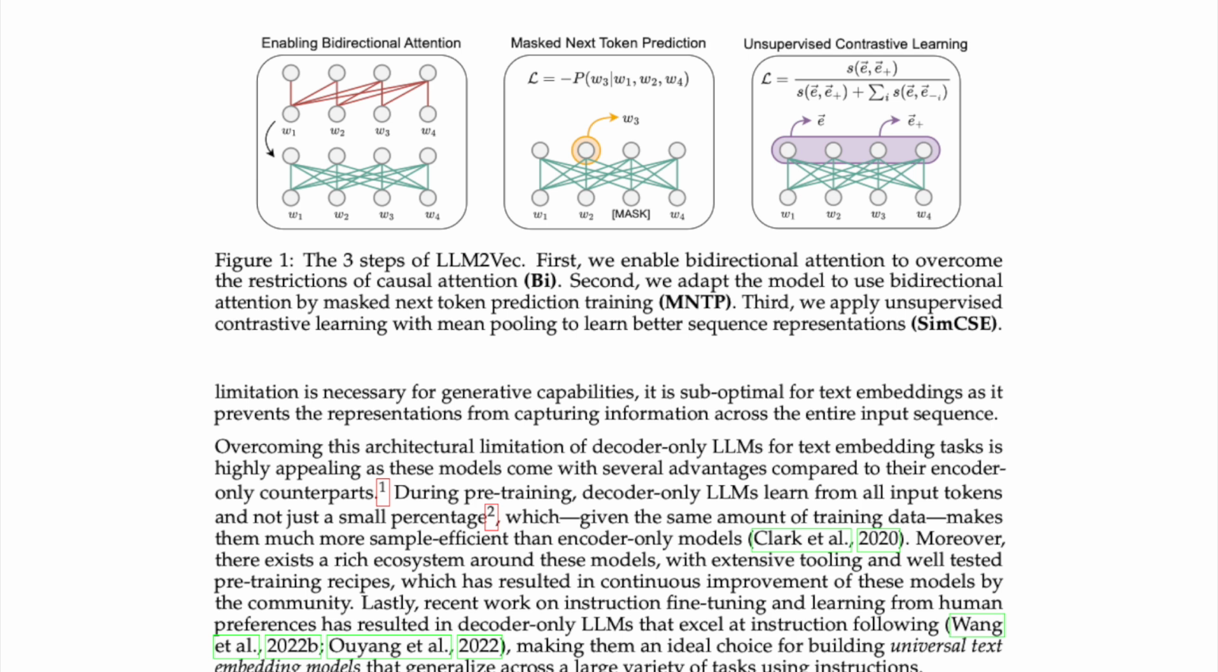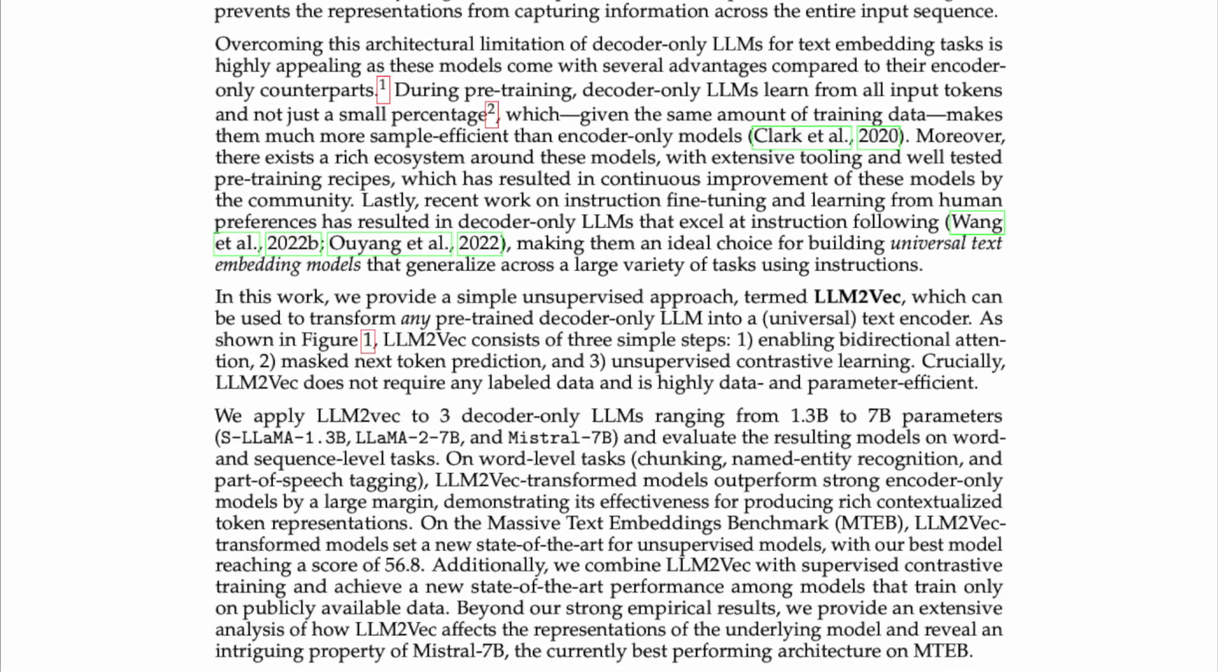Figure 1. The 3 steps of LLM2Vec. First, we enable bidirectional attention to overcome the restrictions of causal attention, Bi. Second, we adapt the model to use bidirectional attention by masked next token prediction training, MNTP. Third, we apply unsupervised contrastive learning with mean pooling to learn better sequence representations, SimCSE.